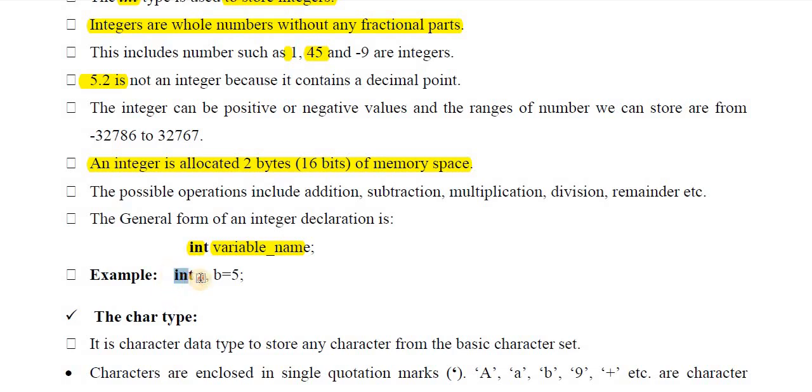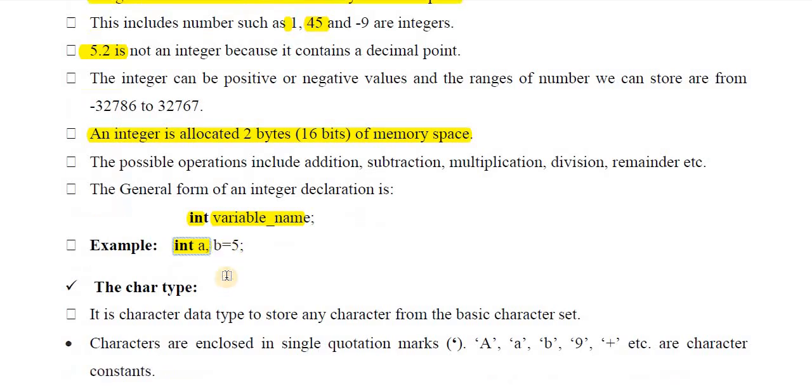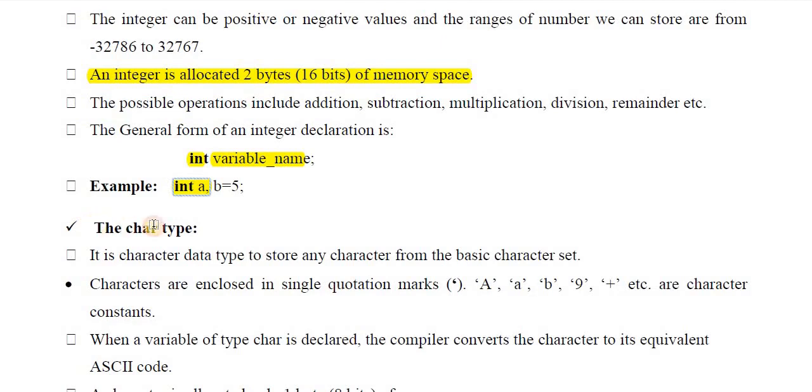Another example, int a, b = 5. In this line we are creating two integer variables a and b. a is only created, but b is created and we are storing the value 5 in the b variable. Okay, next data type is character. So what is the character data type? The character data type is used to store character values.